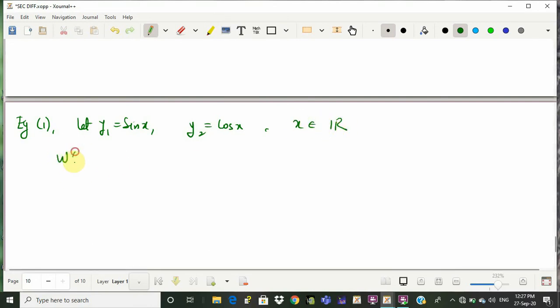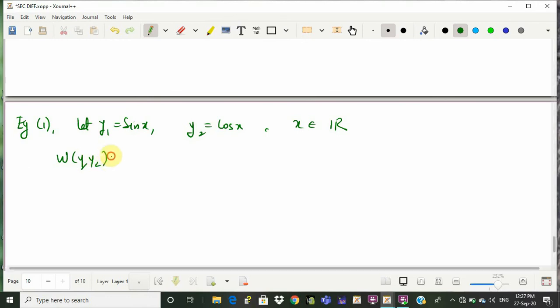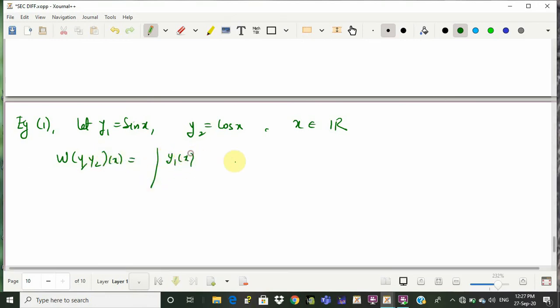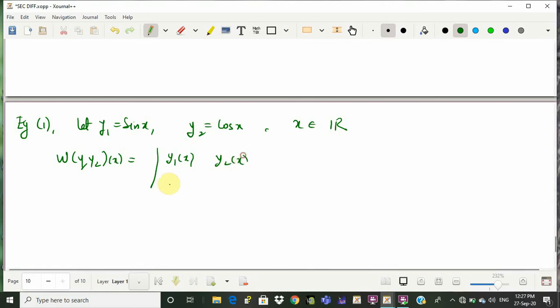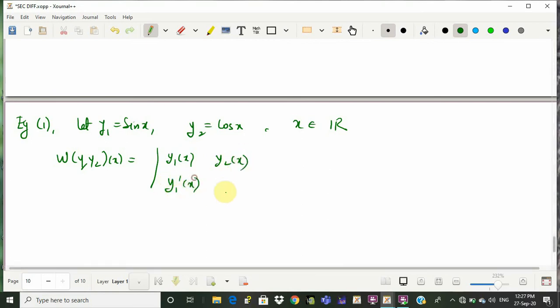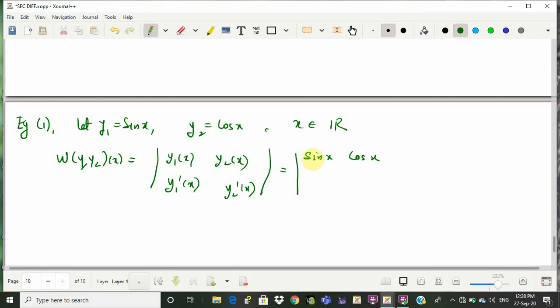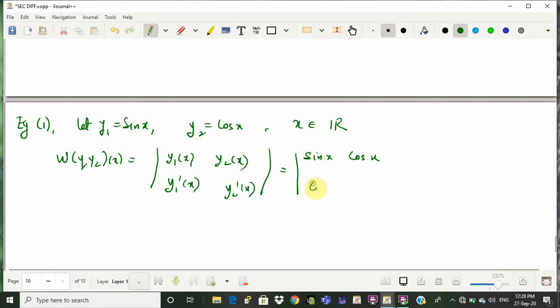So the Wronskian of y1, y2 is nothing but the determinant of y1 of x, y2 of x, y1 prime of x, y2 prime of x. So it is the same as the determinant of y1, which is sin x, y2, which is cos x, the derivative of sin x, that is y1 prime, which is cos x, and the derivative of cos x, which is minus sin x.